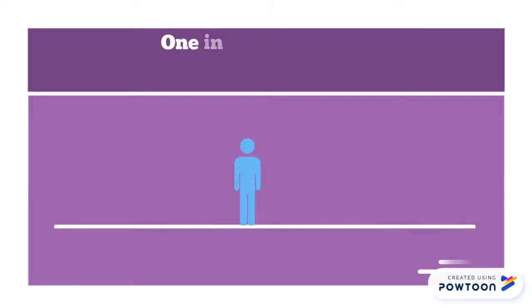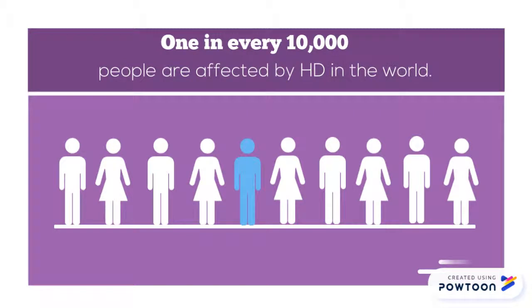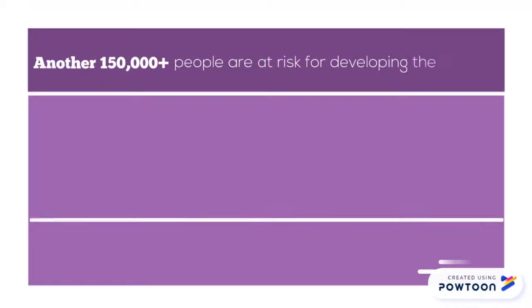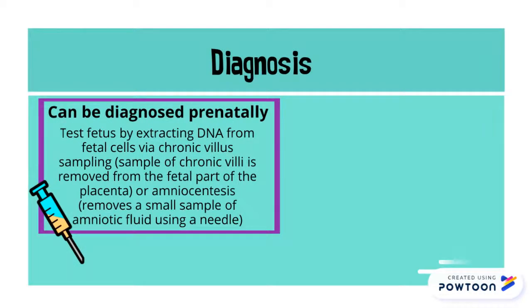1 in every 10,000 people are affected by HD in the world. Another 150,000 or more people are at risk for developing the disease. This disease can be diagnosed prenatally, where you test the fetus by extracting DNA from the fetal cells via chorionic villus sampling, where a sample of chorionic villi is removed from the fetal part of the placenta, or amniocentesis, where you remove a small sample of amniotic fluid using a needle.